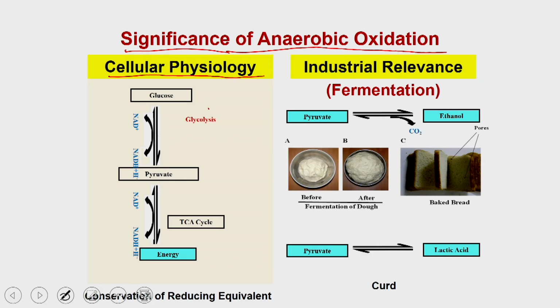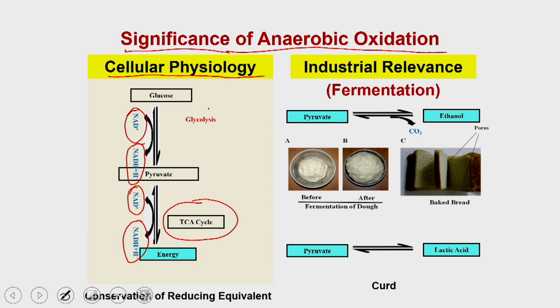Under the normal conditions, in the presence of oxygen, the glucose is converted into the pyruvate, and the pyruvate is converted into energy with the help of the TCA cycle, which means when it is converted into energy, the NAD plus is converted into the NADH, whereas in the glycolysis also NAD plus is converted into NADH.